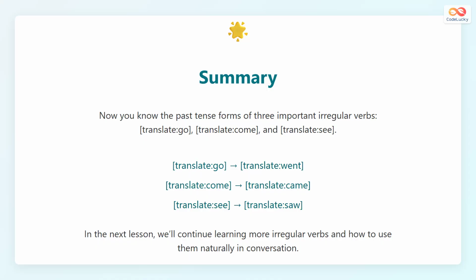We have learned 3 key irregular verbs today and their past forms. Go becomes went, come becomes came, and see becomes saw. Each verb changes form in a unique way and does not follow the normal rules. Irregular verbs are very common in English, so it is important to practice them often. In the next lesson, we will continue with more irregular verbs to help you speak English more naturally and confidently.